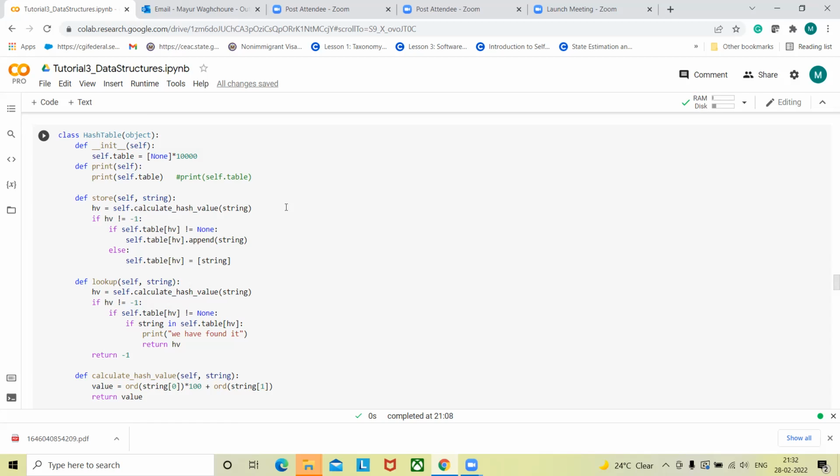Basically, whenever I have a really huge array, I take each element of that array and pass it through some sort of function. We call that a hashing function, and it takes in that number and converts it into another number.